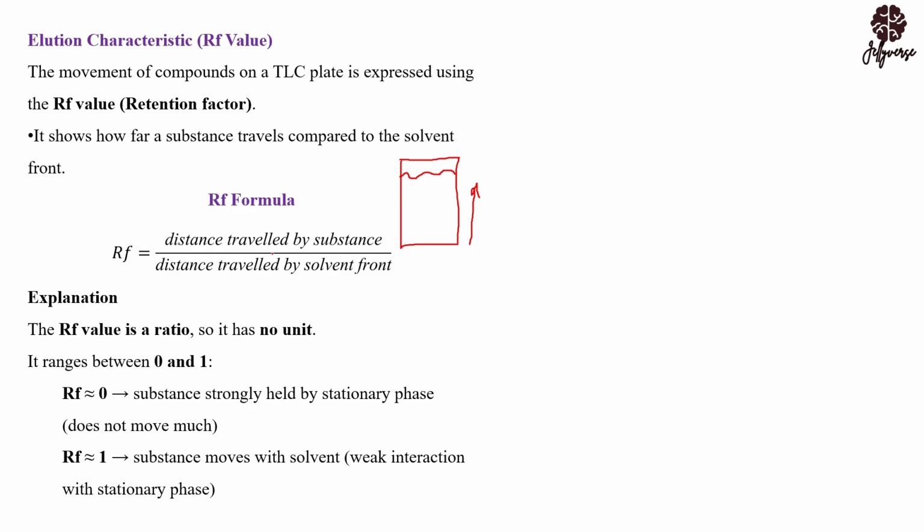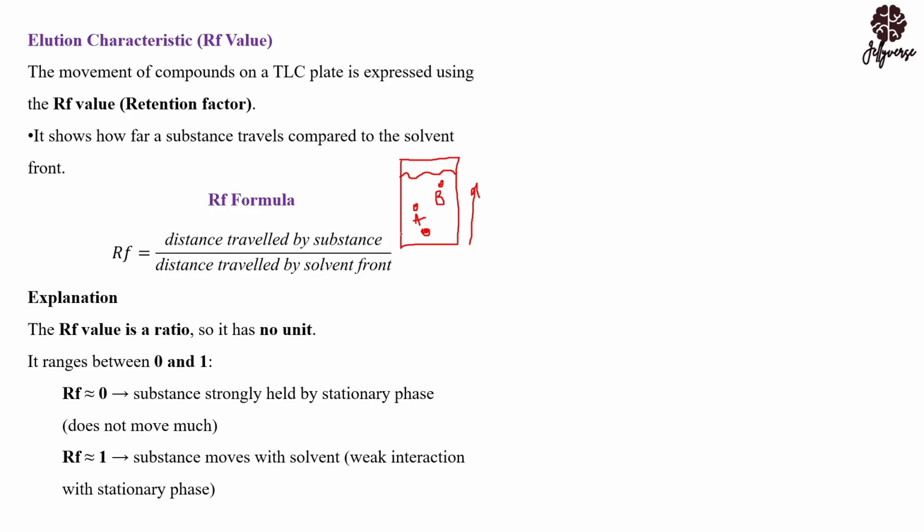So if you want to find the RF value, let's say you place a dark spot here. Now the dark spot has been separated into two components, component A and component B. So this is component A and this is component B. Component A has an RF value. Component B also has an RF value. This is how we find the RF value.